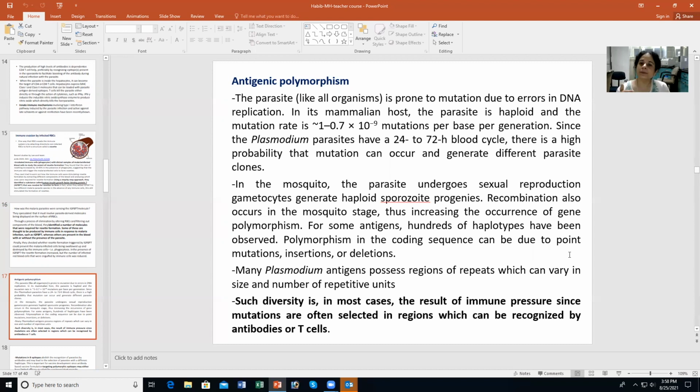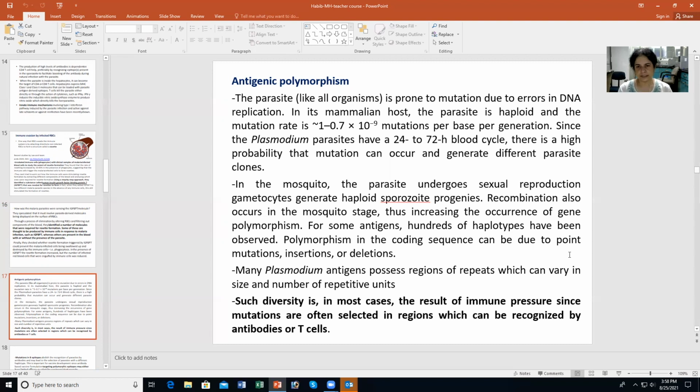But since the Plasmodium parasites have a 24 to 72 hour blood cycle, there is a high probability that mutations can occur and generate different parasite types. Some of these can be deleterious mutations, so in that case, the parasites will not be able to survive. Some of these can be neutral mutations. Some of these can be mutations that give it an advantage.